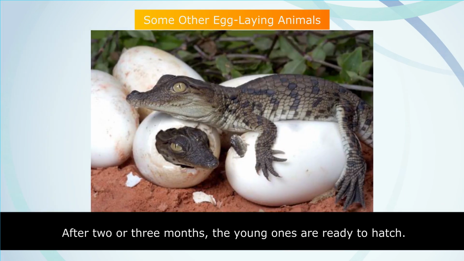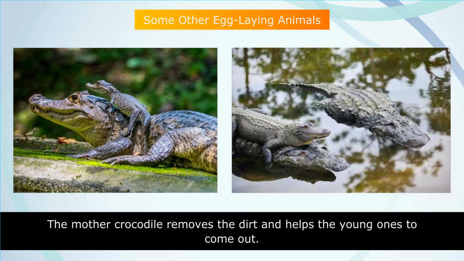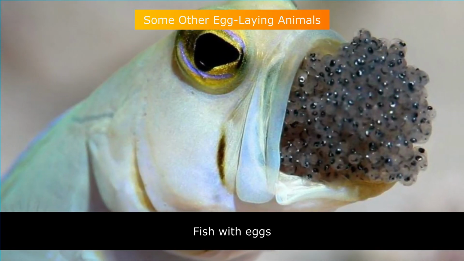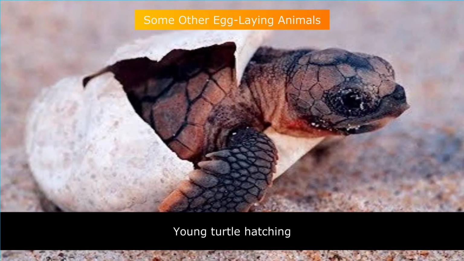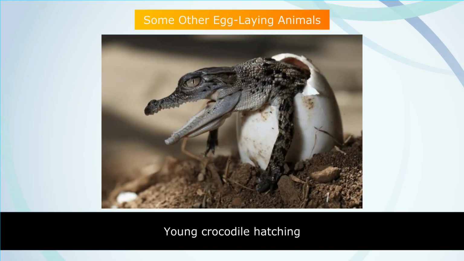After 2 or 3 months, the young ones are ready to hatch. The mother crocodile removes the dirt and helps the young ones to come out. Fish with eggs. Young turtle hatching. Young crocodile hatching.